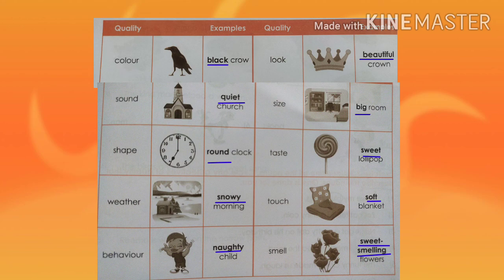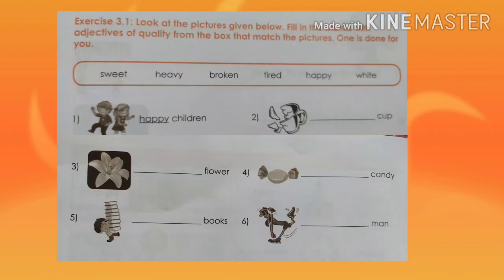Let's see the next exercise, exercise 3.1. Look at the pictures given below. Fill in the blanks with adjectives of quality from the box that match the pictures. So in the first picture we can see the happy children. Then in the second picture we can see a broken cup. So we have to write there broken.